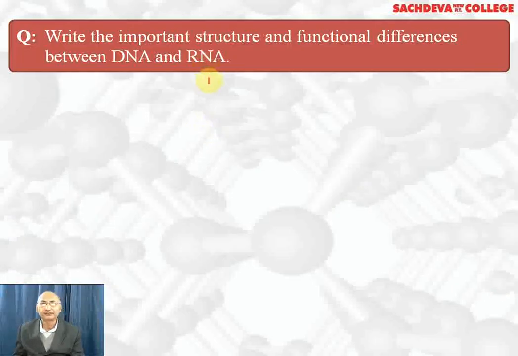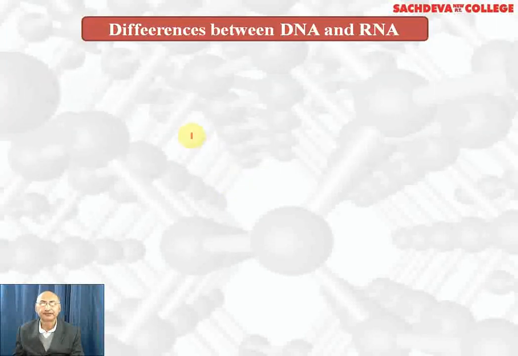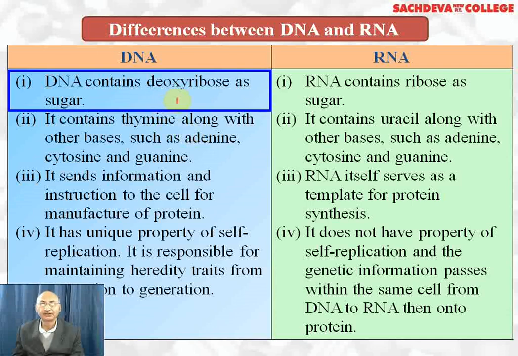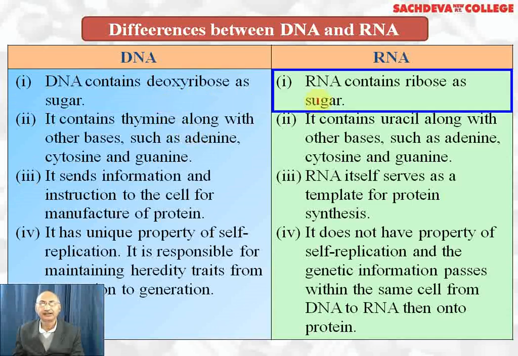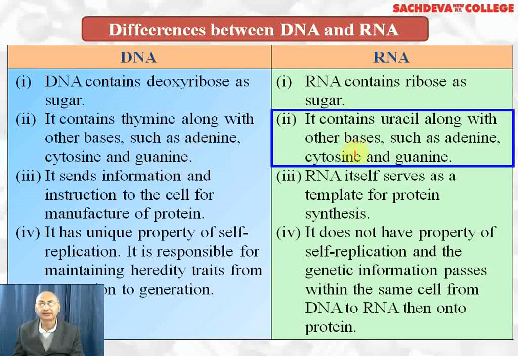Write the important structural and functional differences between DNA and RNA. Nucleic acids are polymers of nucleotides containing pentose sugar, heterocyclic base, and phosphate group. DNA stands for deoxyribonucleic acid, whereas RNA stands for ribonucleic acid. Difference between DNA and RNA: DNA contains deoxyribose as sugar, whereas RNA contains ribose as sugar. Both are pentose sugar. DNA contains thymine along with other bases like adenine, cytosine, and guanine. RNA contains uracil along with other bases like adenine, cytosine, and guanine.